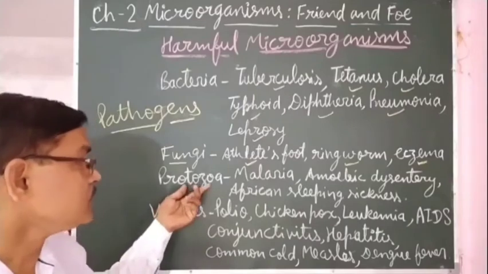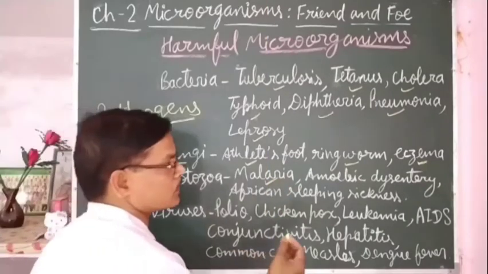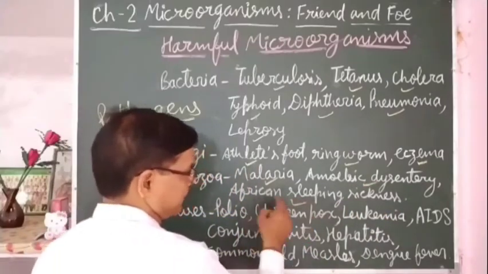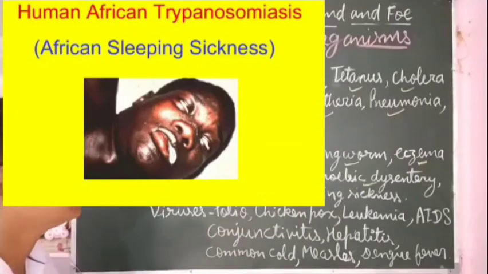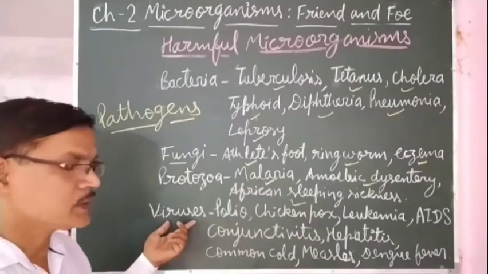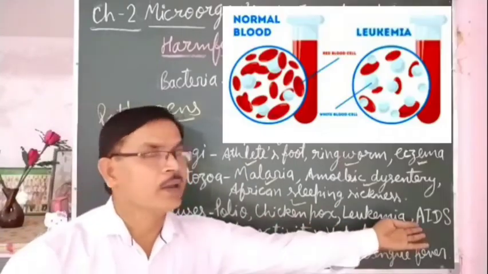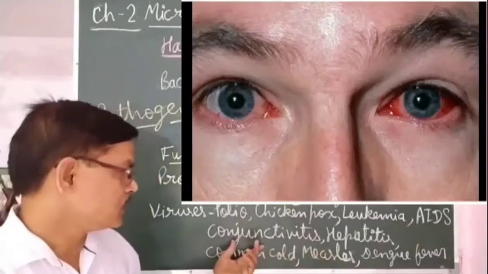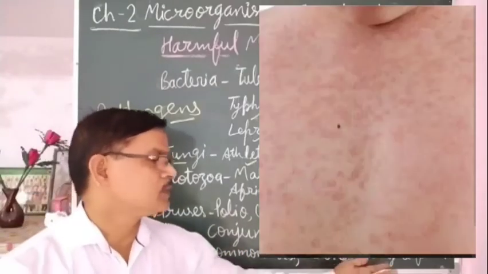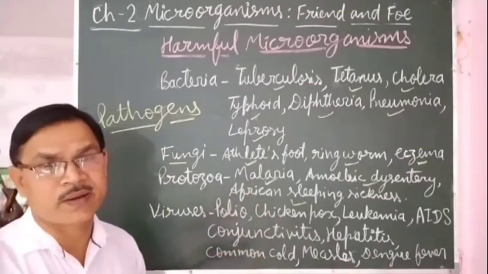Protozoa cause malaria. Malaria is caused by protozoa. Amoebic dysentery is caused by protozoa. African sleeping sickness is also a disease caused by protozoa. Viruses cause polio, chicken pox, leukemia, AIDS, conjunctivitis, hepatitis, common cold, measles, dengue fever. Nowadays corona, that is also a viral disease.